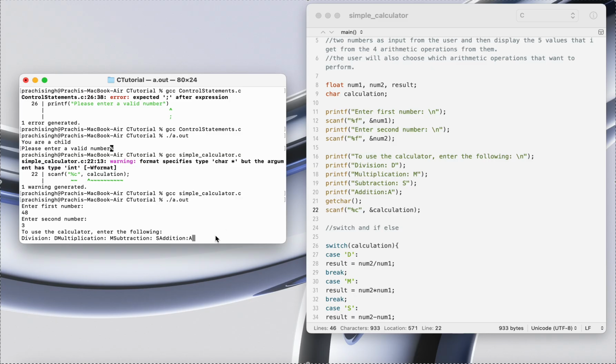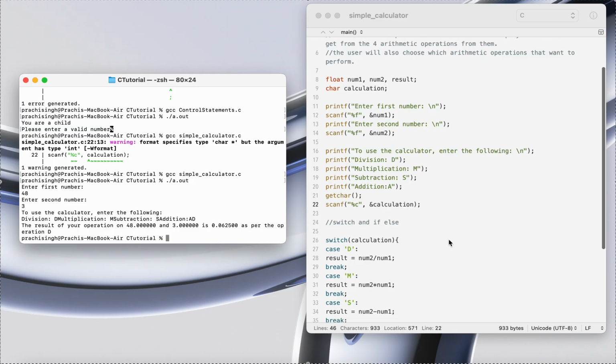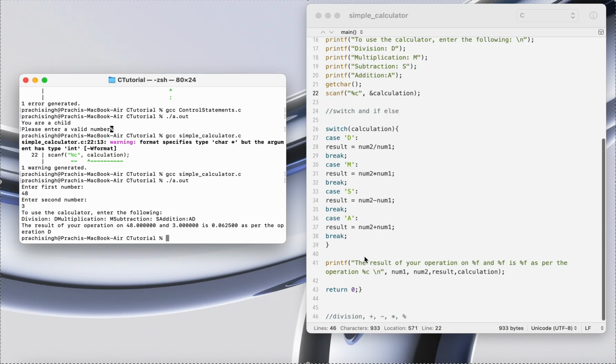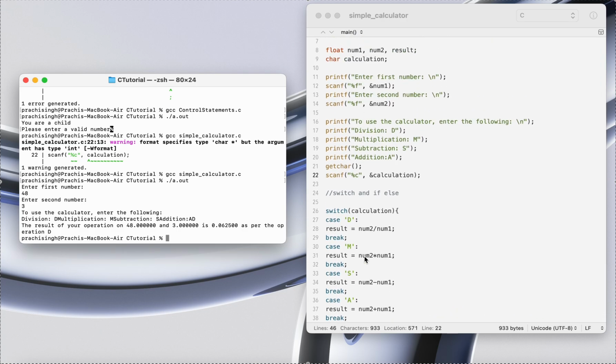So right now I'll just enter, maybe I want to do division, so D. So the result of your operation on 48 and 3 is 0.0625. How did that happen? Because my first number is 48 and my second number is 3, so it did 3 by 48, and that's why this result is less than 1. If it would have done 48 by 3, then it would have been 16, but it's not so. It's 1 by 16 actually.